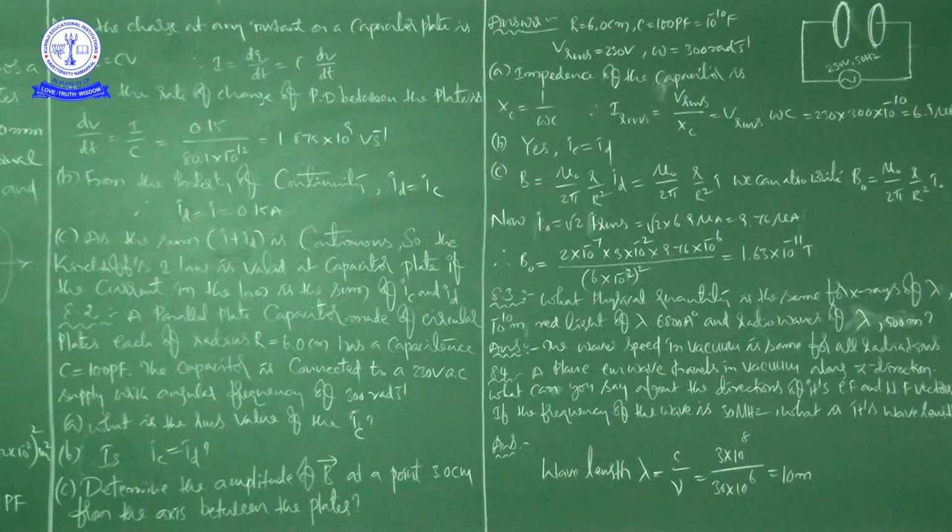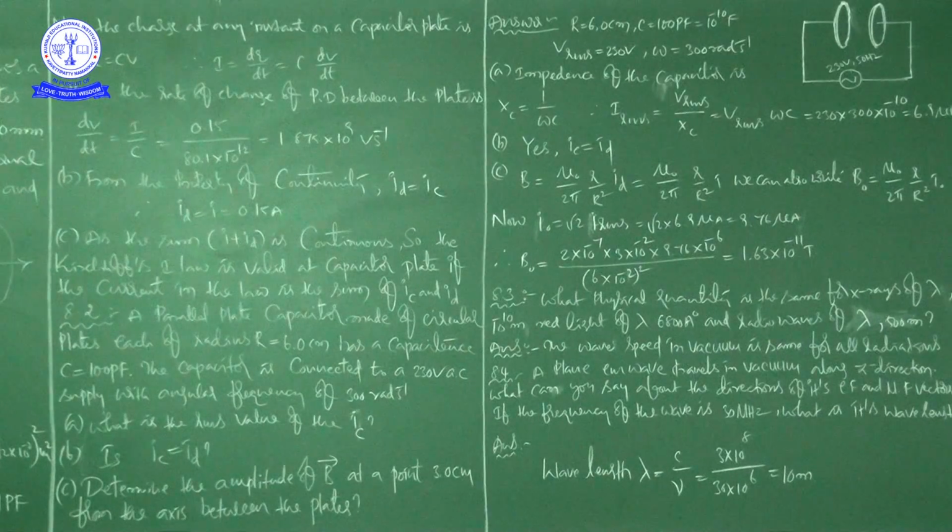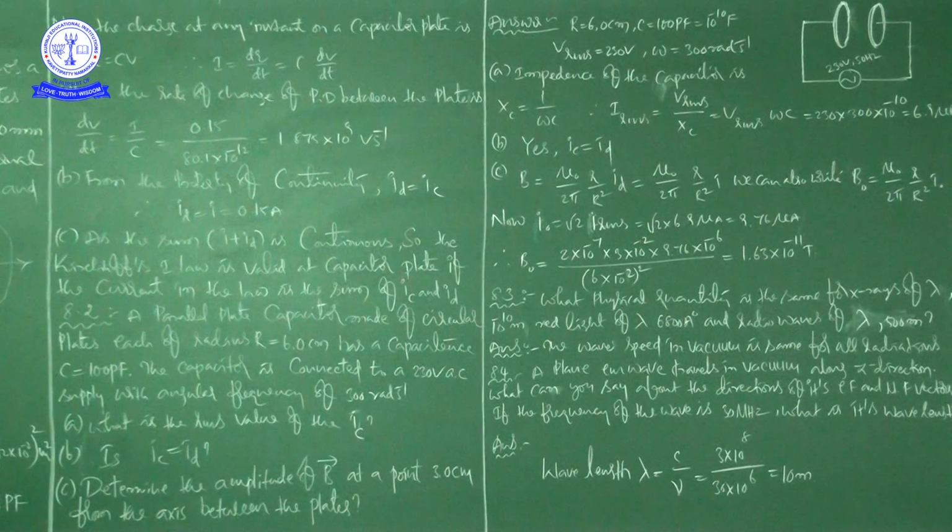Next, a plane electromagnetic wave travels in vacuum along the z direction. What can you say about the directions of its electric field and magnetic field? And then he is asking to find the wavelength given a frequency of 30 megahertz. Regarding the directions, the electric field and magnetic field vectors of an electromagnetic wave must be perpendicular to each other and also to the direction of propagation of the wave. Hence, E bar and B bar lie in the xy plane in mutually perpendicular directions.